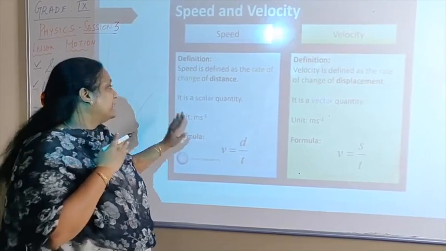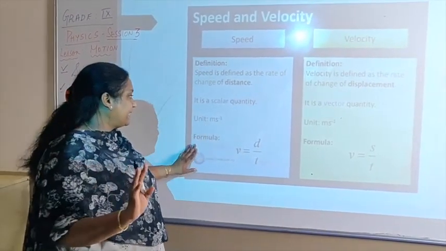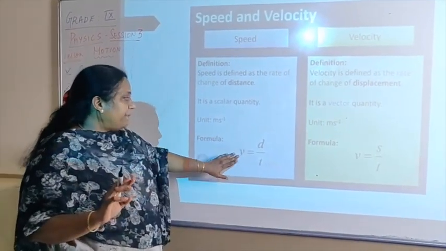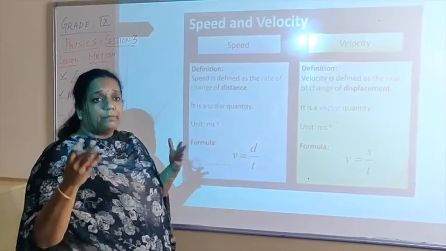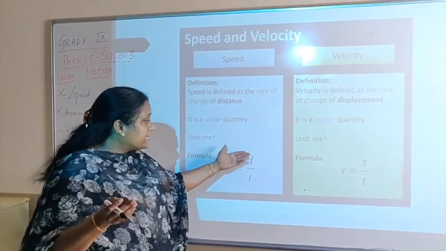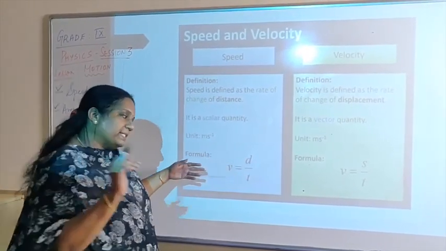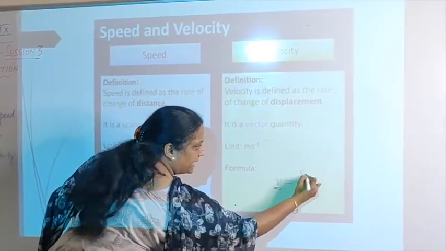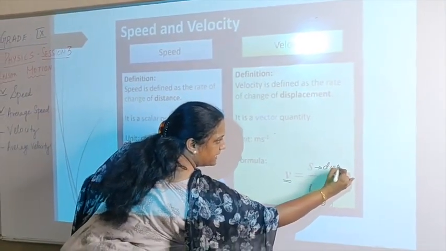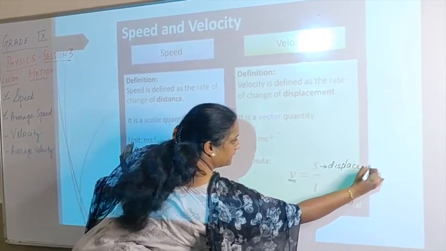Fortunately for us, units are the same. It is meter per second. Formula is, speed is also denoted by V here for common people to understand. Speed is distance by time, but here when I write V equal to S by T, S represents displacement.